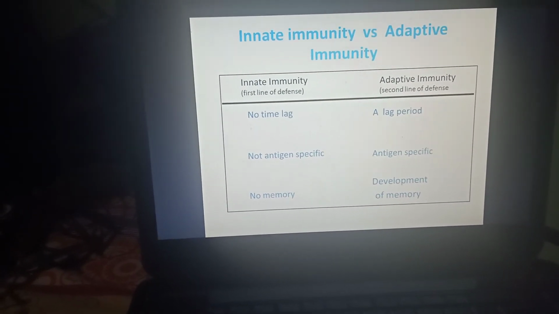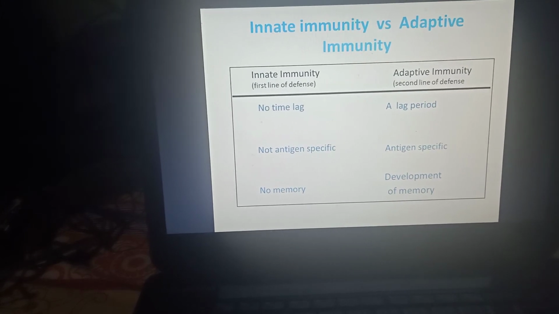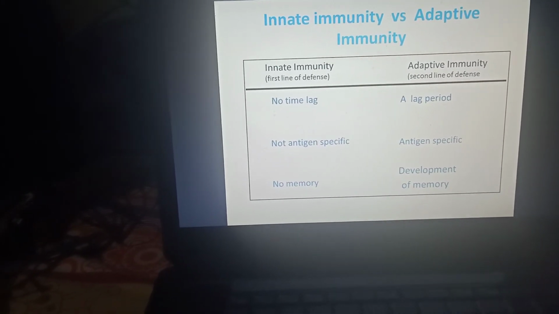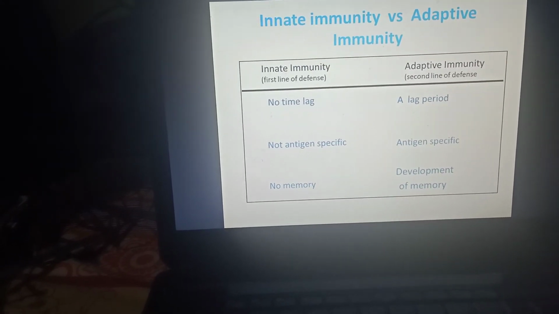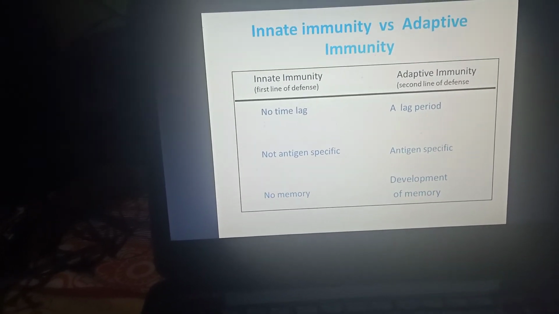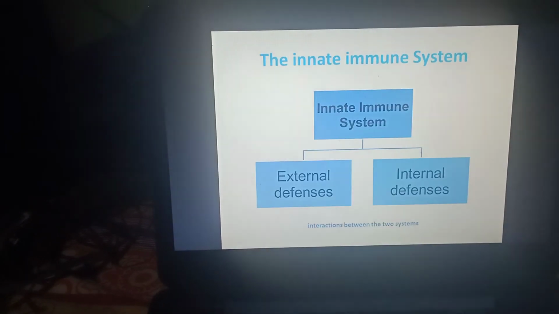Innate immunity versus adaptive immunity. Innate immunity has no time lag, and adaptive immunity has a lag period. Innate immunity is not antigen specific, and adaptive immunity is antigen specific. Innate immunity does not have memory, and acquired immunity has memory.